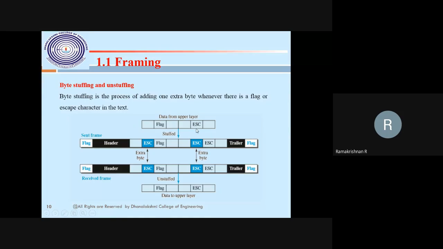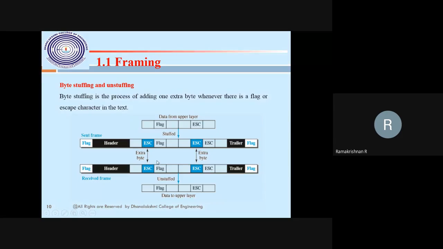Here the extra byte is called escape. This is a flag in a message, and this escape is also in the message. What I want to say is, this is the starting of the message, this is the ending of the message. Whenever that flag appears as content, I add one escape character. That means this is not a delimiter, this is an extra byte. This is not a delimiter, this is an extra byte.